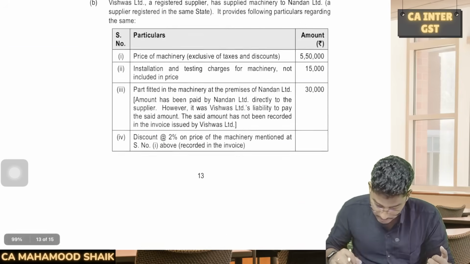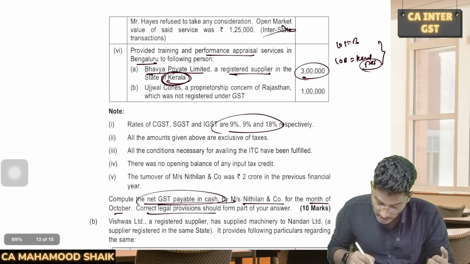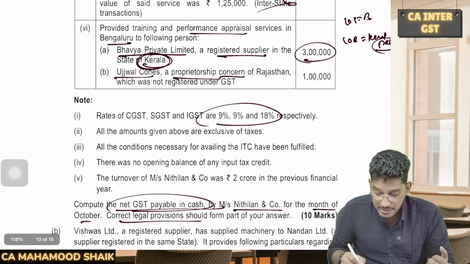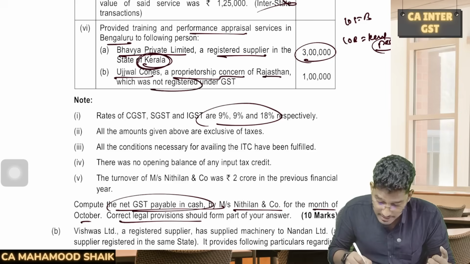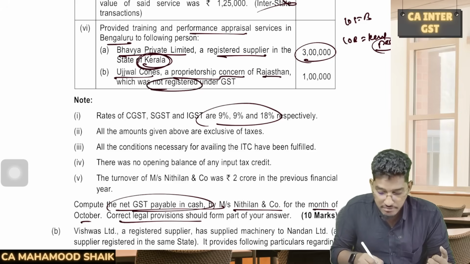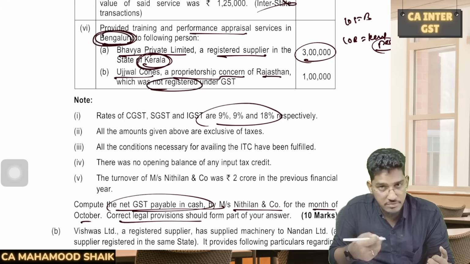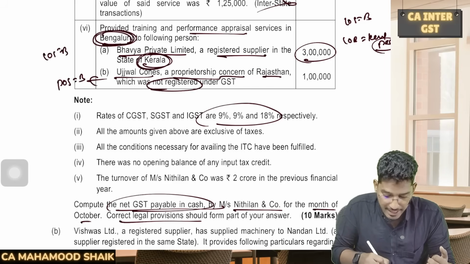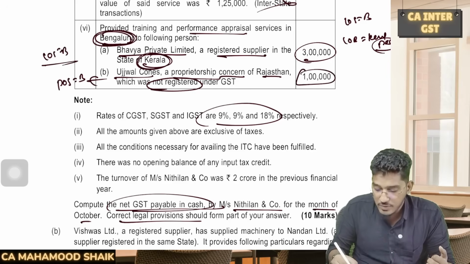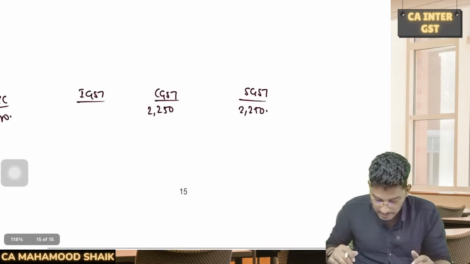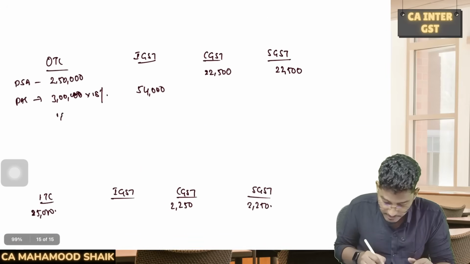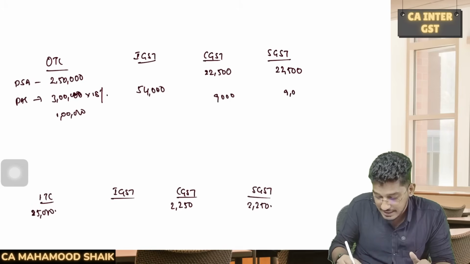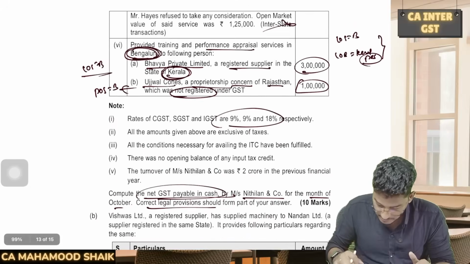Next, coming to one more last aspect. They have also provided performance appraisal services to Ujjwal Cones, a proprietorship concern of Rajasthan, which was not registered under GST. See, if it is not registered, the place of supply is where the service is performed, Bengaluru. For the second case, the place of supply will become Bangalore. The location of the supplier is also Bangalore. It will become an intrastate supply. On this 1 lakh rupees, CGST and SGST will become applicable. Right? So on that 1 lakh rupees, which is an intrastate supply, 9% CGST and 9% SGST will become applicable.